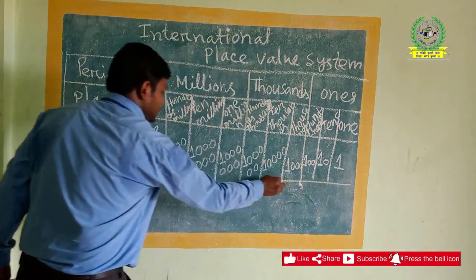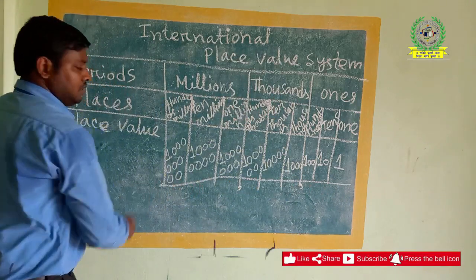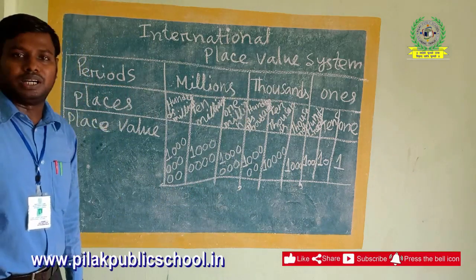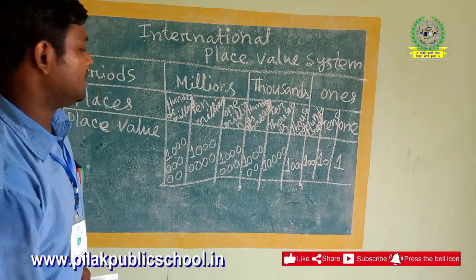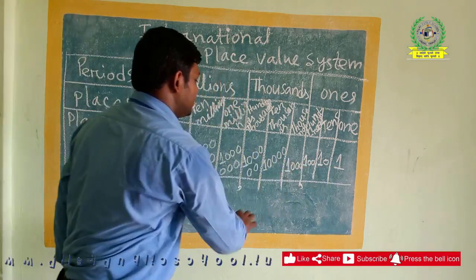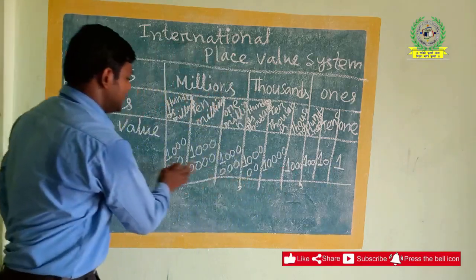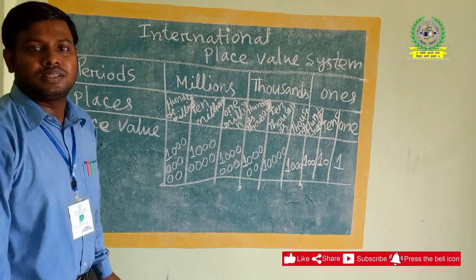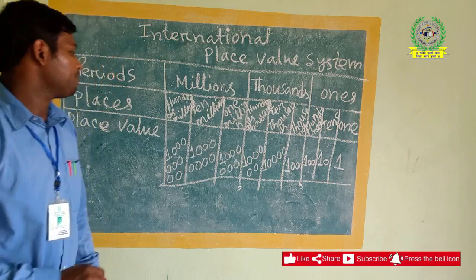That means when you are going to write the numbers, you place the commas like this after every 3 digits: 1, 2, 3. Then 1, 2, 3. Then here up to the millions place, it will finish at 9 digits.